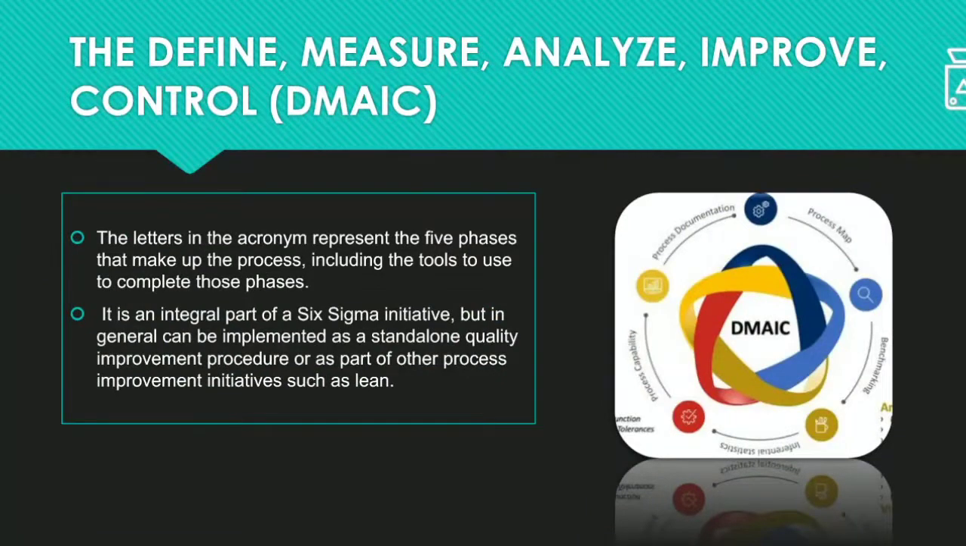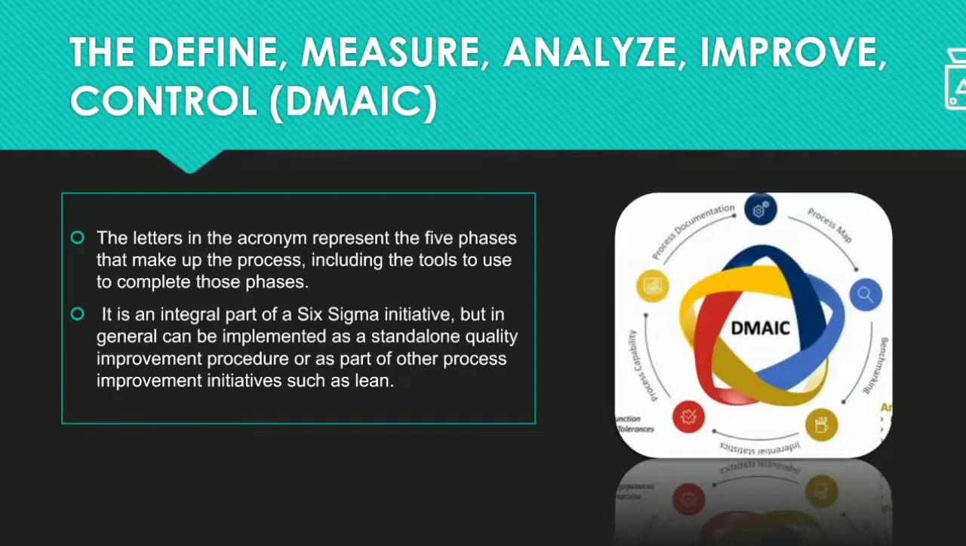So see here, what is the DMAIC first? Define, measure, analyze, improve and control. So DMAIC means define, D means define, M means measure, A means analyze, I means improve and C means control. Okay, so you know that it is an acronym of those words: define, measure, analyze, improve and control. Those are the 5 phases that generally make up the process.